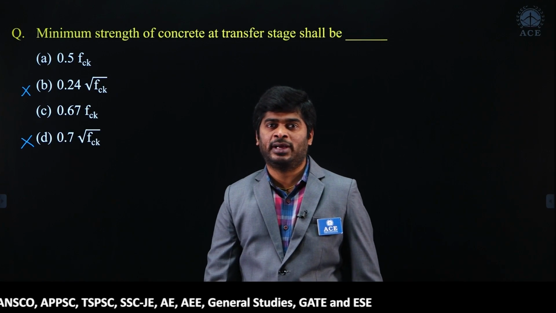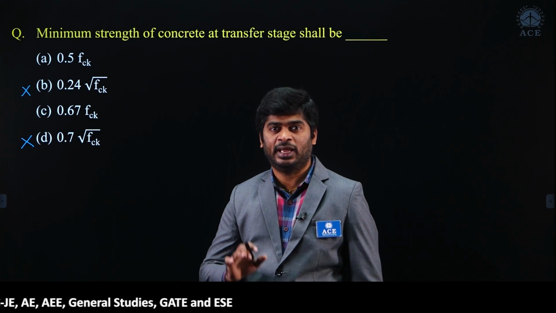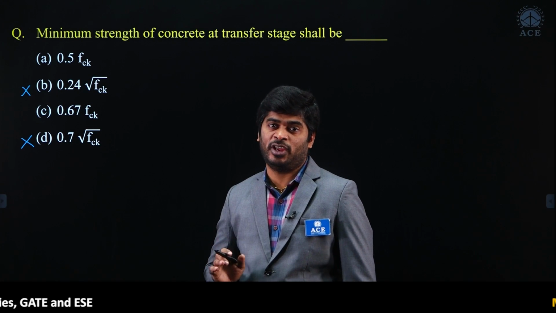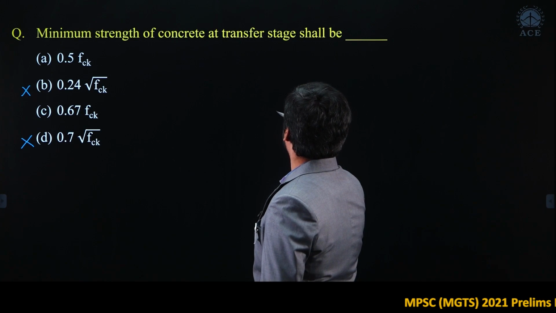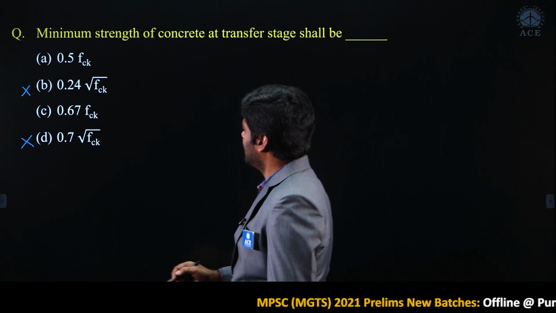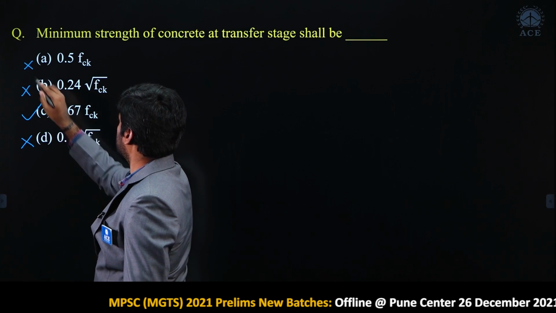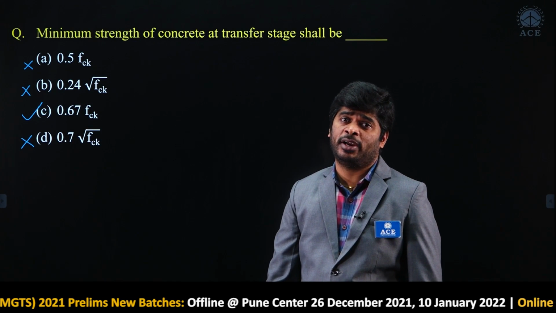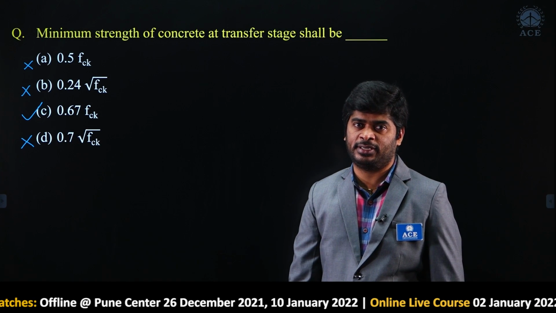Now, what is 0.67 FCK? It is the strength of the concrete. Actually, in a member, the strength of concrete at the time of failure, right. They are asking the minimum strength of concrete at a transfer stage. My dear, option C is correct, and option A is wrong, right. There is nothing mentioned anywhere about 0.5 FCK, right. So, 0.67 FCK is the strength of the concrete, right.